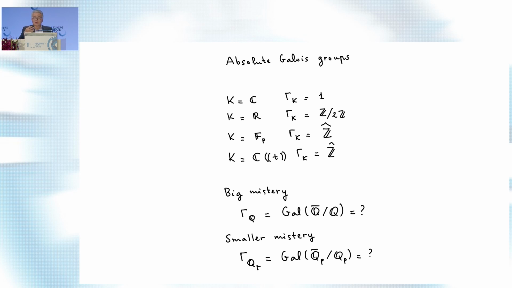So the one thing you know about the Galois group is that it is a profinite group, a limit of finite groups. It's even more complicated for the field of Laurent formal series. But the big mystery is what the Galois group of Q is. That is what number theorists want to know. And a somewhat smaller mystery, still very large, is what the Galois group of the p-adic numbers is, for example. That is the kind of object that number theorists want to understand.